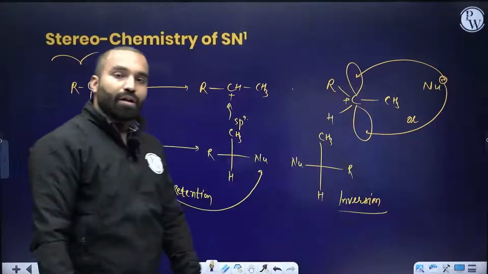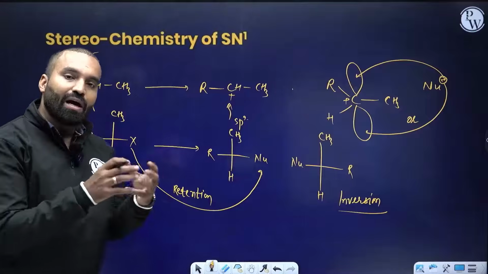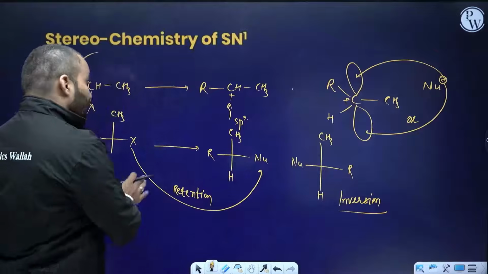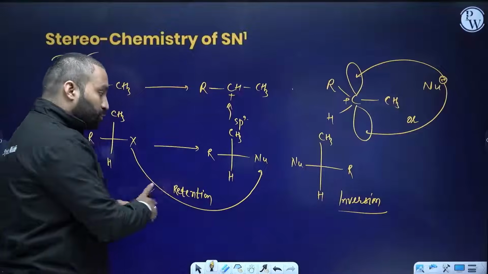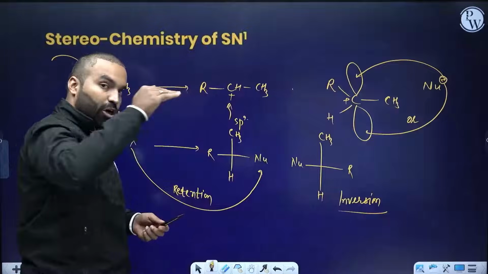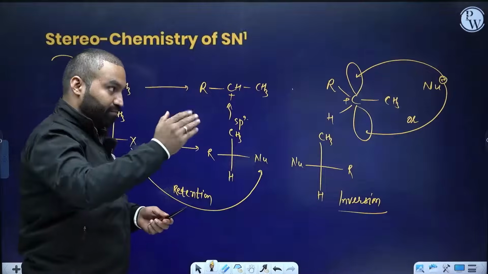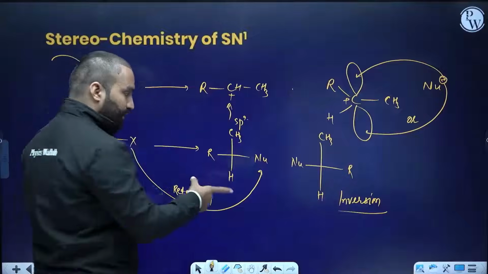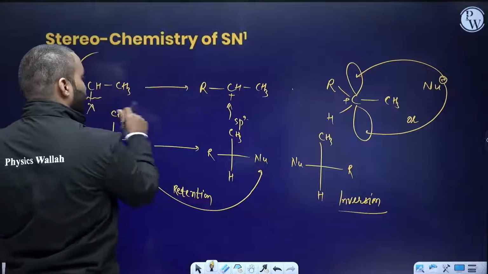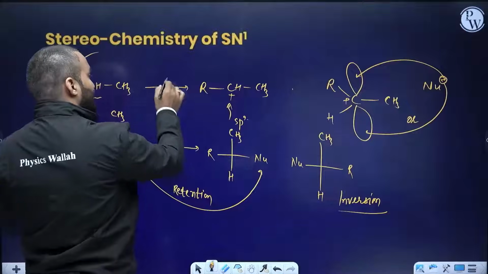Practically, we obtain the inverted product a little higher in concentration than the retention product. Theoretically, we should get both of them 50-50 because the chances of attack by the nucleophile from the top and from the bottom are half-half. But since this bond has to break first to generate a carbocation, this itself is a slow step.